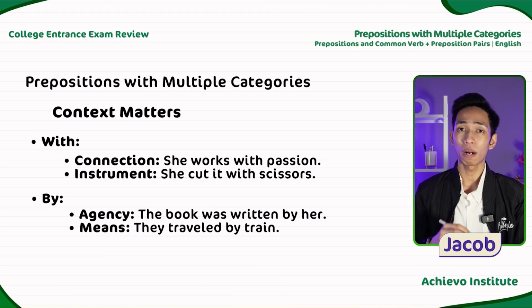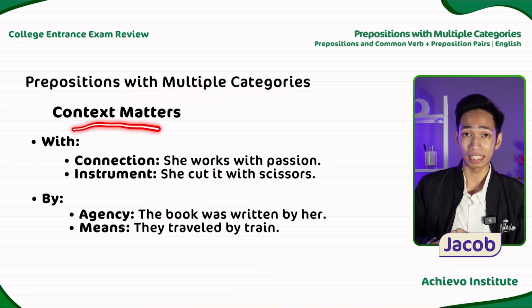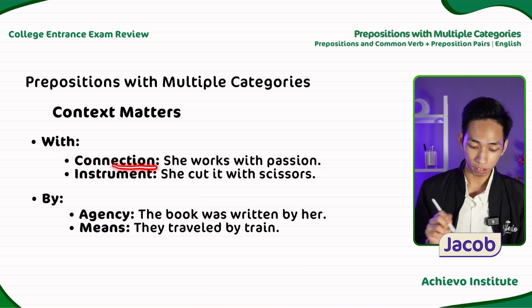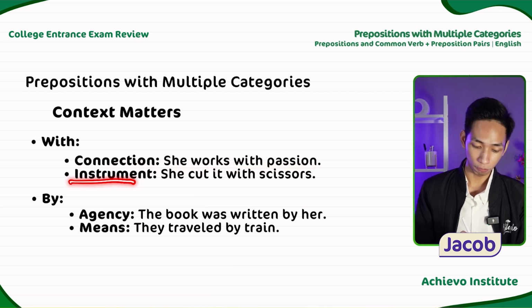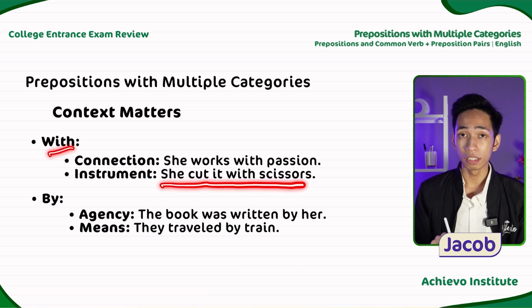We have prepositions with multiple categories, so their context matters. For example, with can be about connection or instrument. If about connection, this is an example: She works with passion. And an example for the instrument use of with is she cut it with scissors.